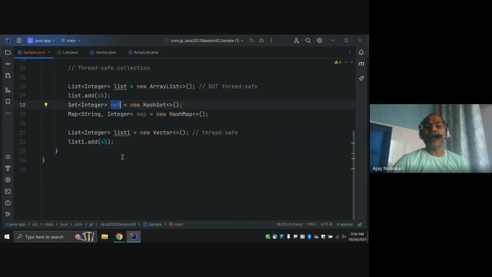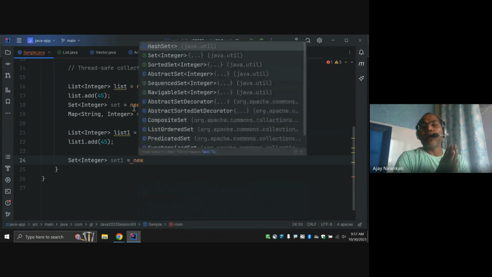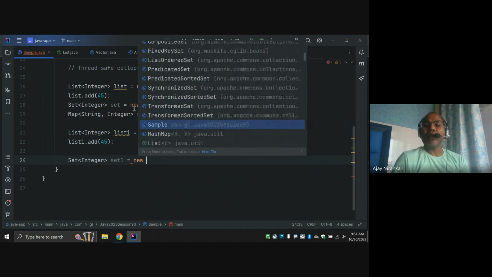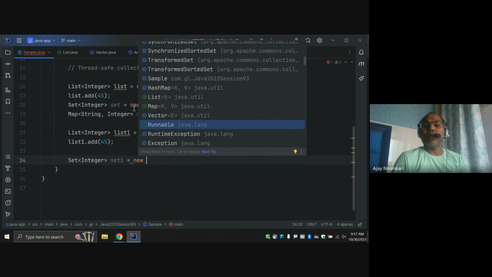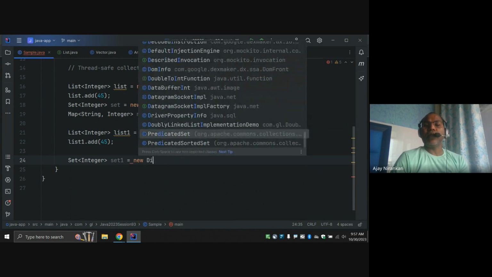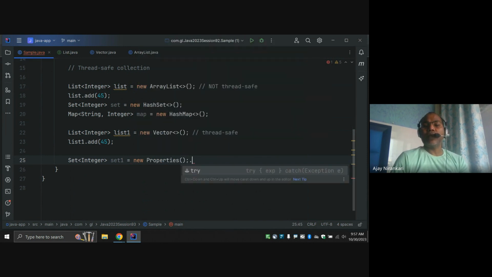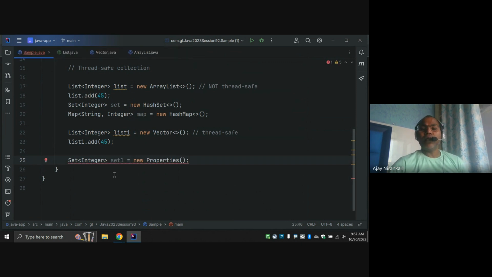Similarly, let's look at set. So what are the new versions of this? Here you can say no, I am not going to use this new. Let's say set one, and I am going to say new. Here, what implementations do we have? Let's check. See map that has a property class or properties. I think so. What say?